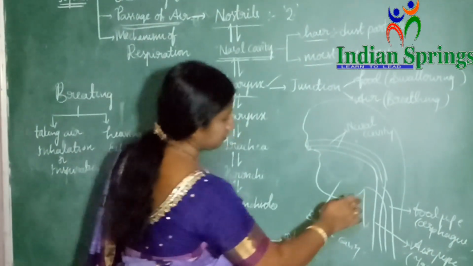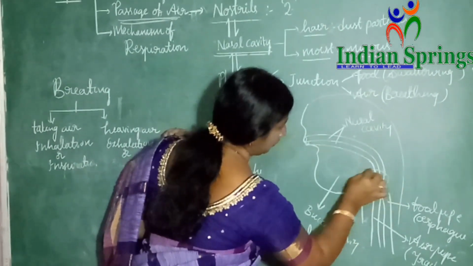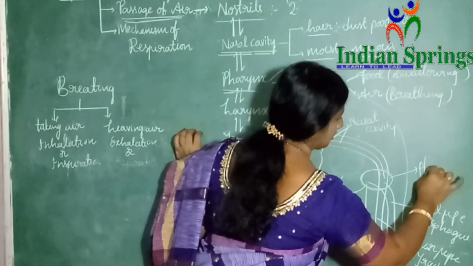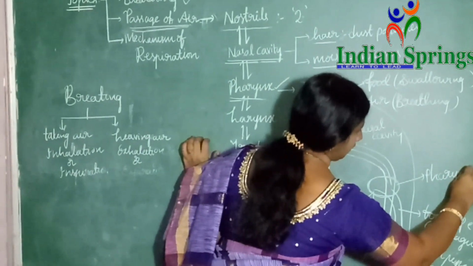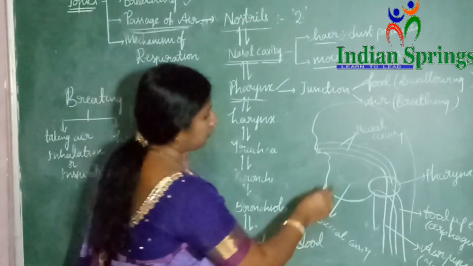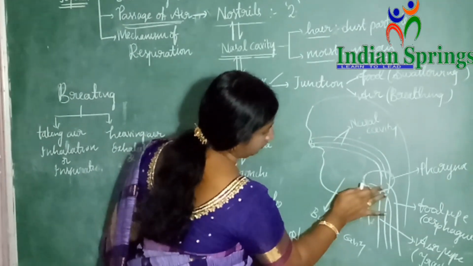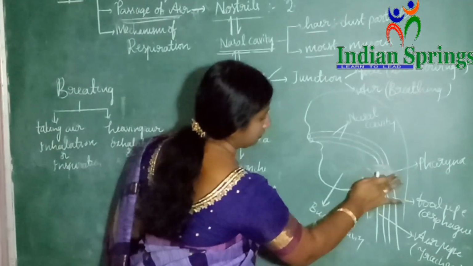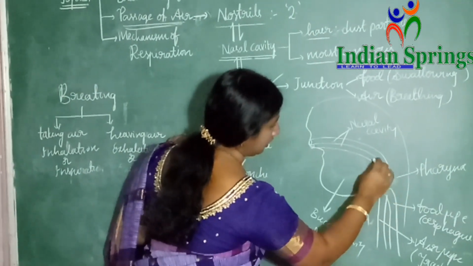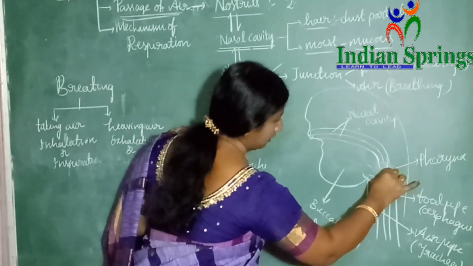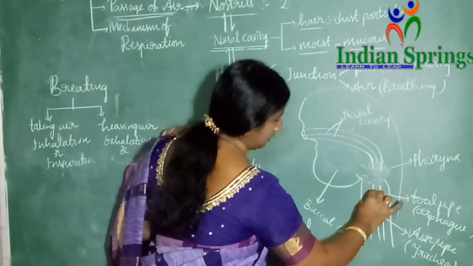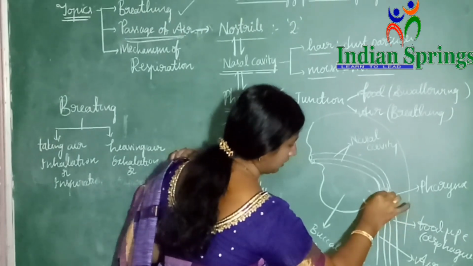Now we are discussing this junction. This junction we call the pharynx. While we are taking food, basically you can all notice that we have a special structure here.